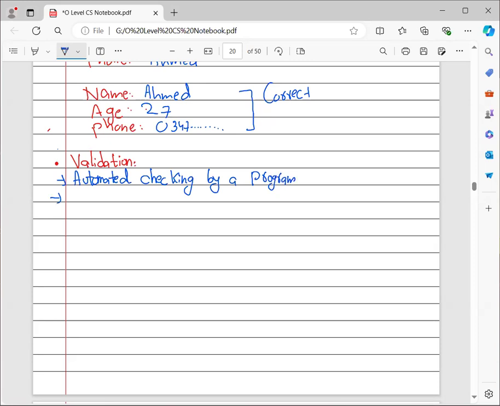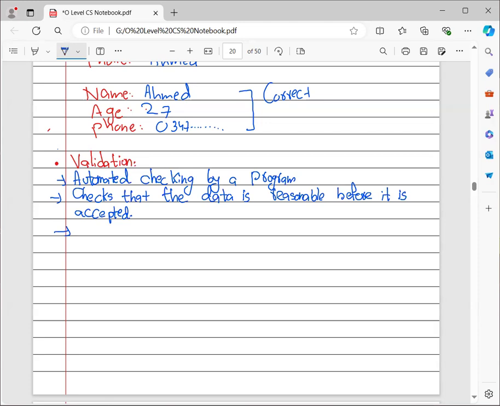The next thing is that this program checks that the data is reasonable before it is accepted. It means that before the data is entered, it is checked whether the data is reasonable. Is your data sensible enough?